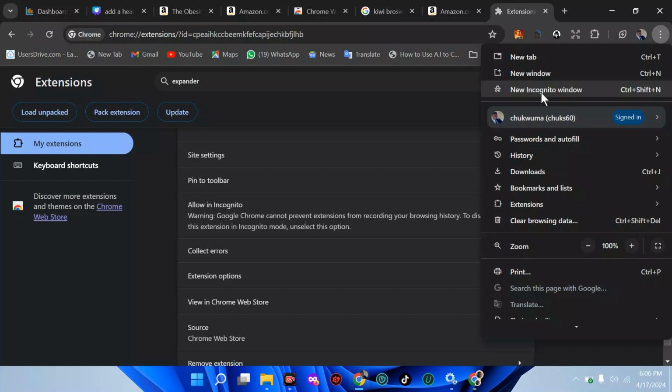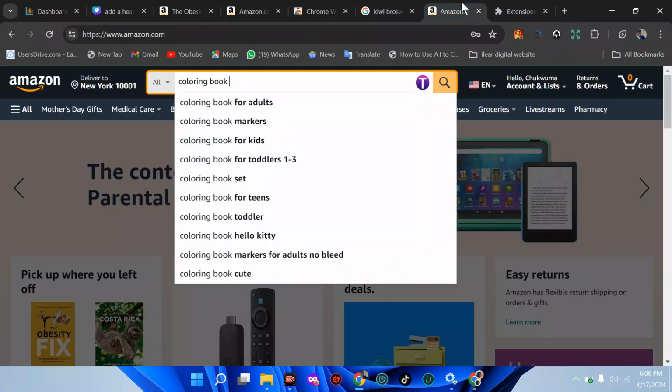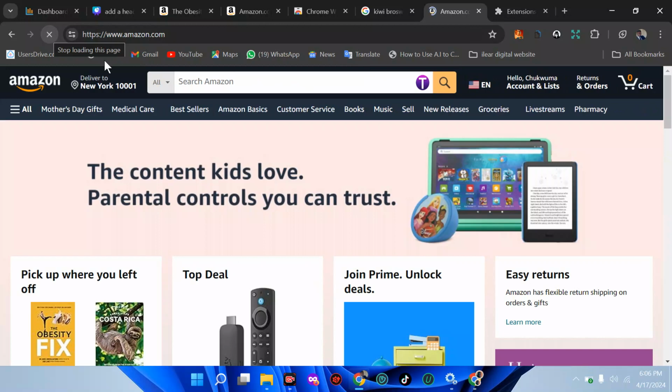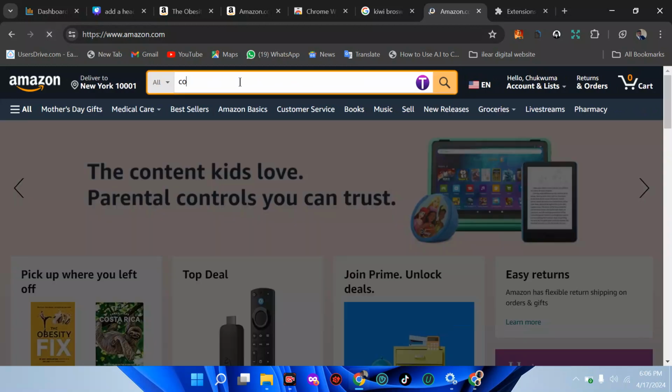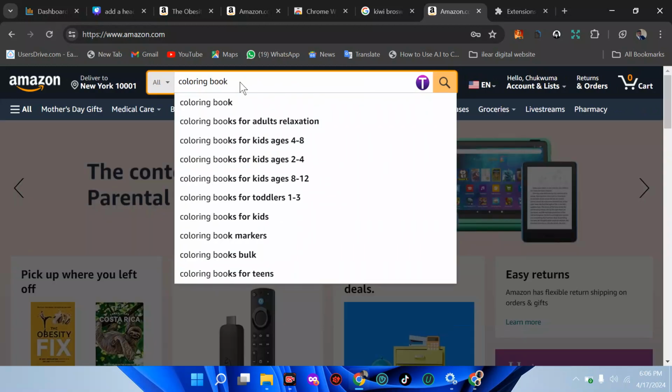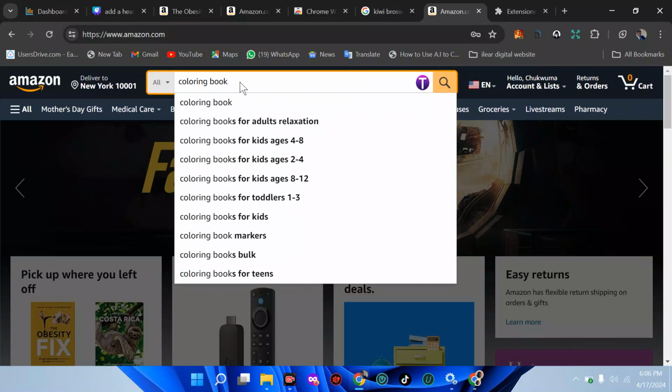Anyone, just pick any private or Incognito window. Now we've turned it on. Let's reload this page and see the difference and know what each one does for you. So we're going to write coloring book. Now we're going to click on enter.